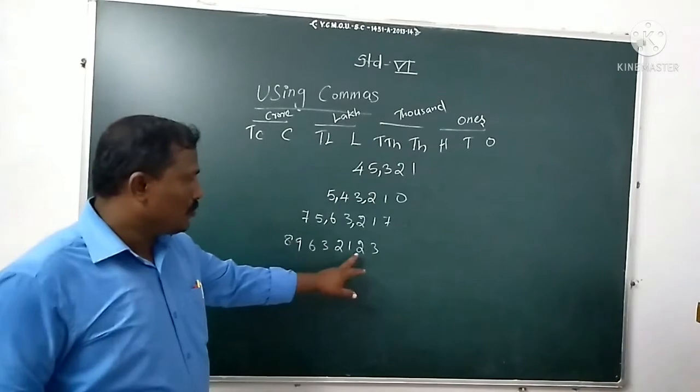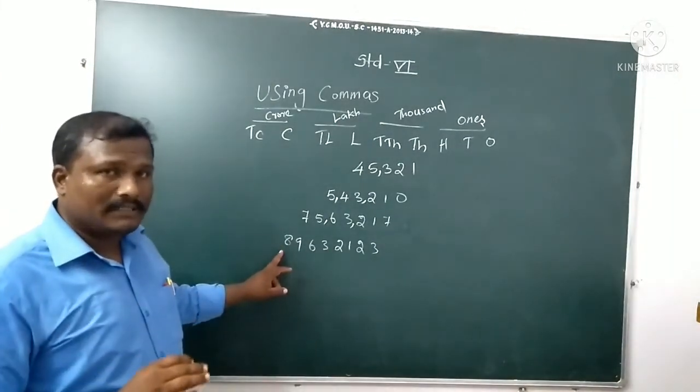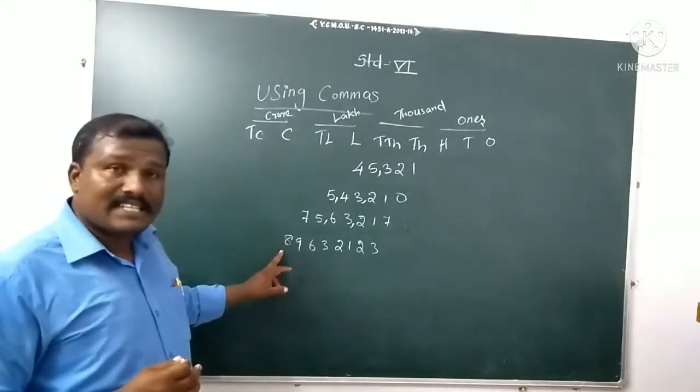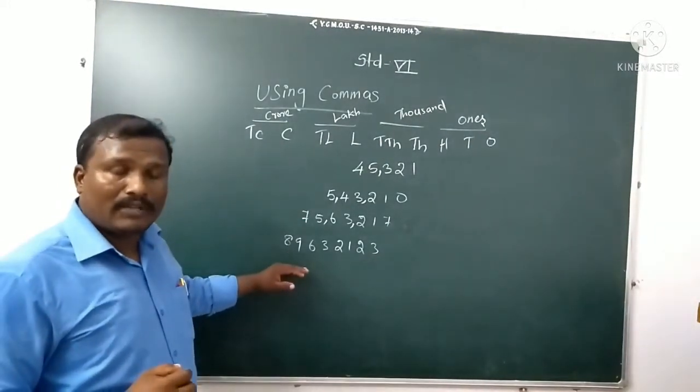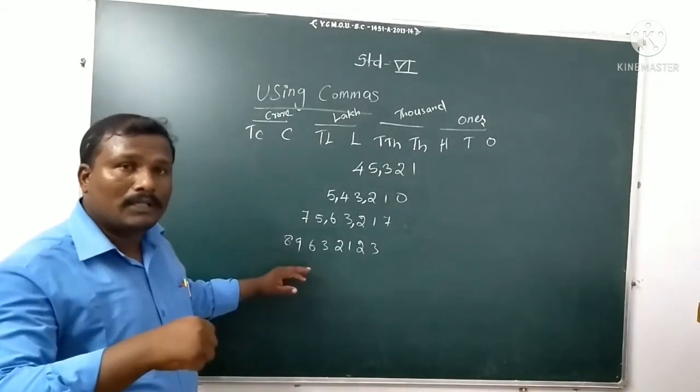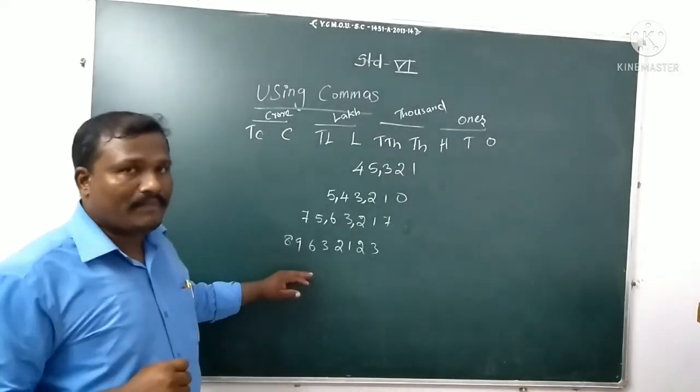So 1, 2, 3, 4, 5, 6, 7, 8. You can write any number; I am just taking an example. It's an 8-digit number. If you have an 8-digit number, how to put commas or periods as per the Indian system?